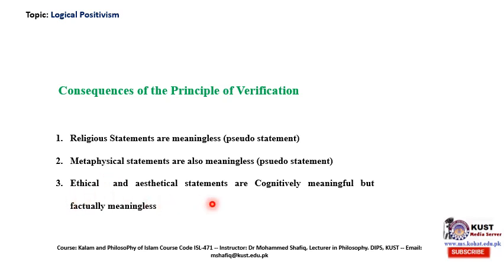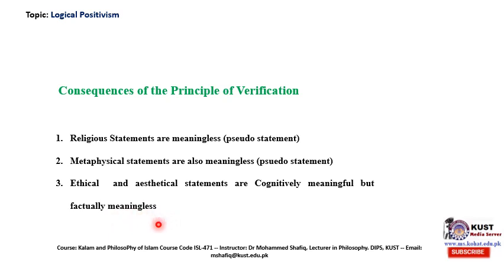Thirdly, ethical and aesthetical statements are cognitively meaningful but factually meaningless. They were also pseudo statements for Ayer, but there is a huge group of philosophers and scientists, and there is a kind of disagreement among them. For some, ethical and aesthetical statements are cognitively meaningful, but they don't have any factual meaning.